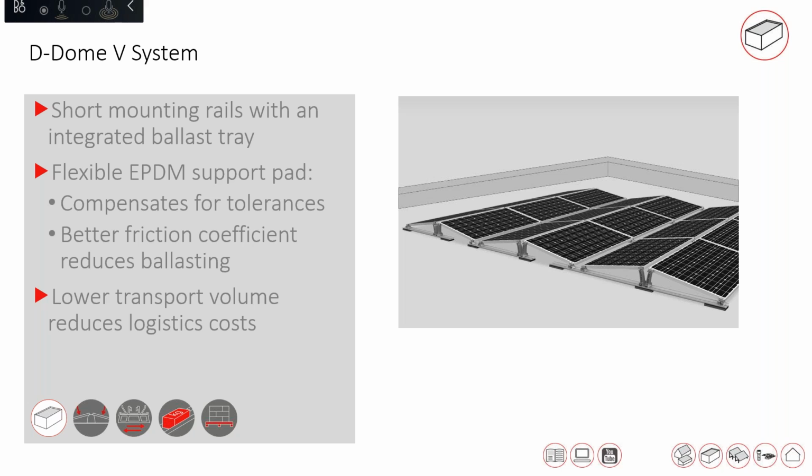So for the same installation, if you do it with the S-Dome V system and you decide to do it with north south or east west instead, then the structural cost gets reduced by 50% because the amount of aluminum used will be reduced by 50%. And we normally recommend such systems because if you want to have more PV from a particular area, then more PV can be installed in that area, and you also get more energy. But of course there is software, depending on the latitude and longitude, where you can use PV tools and see what makes sense. So also there has to be a cost to benefit ratio.